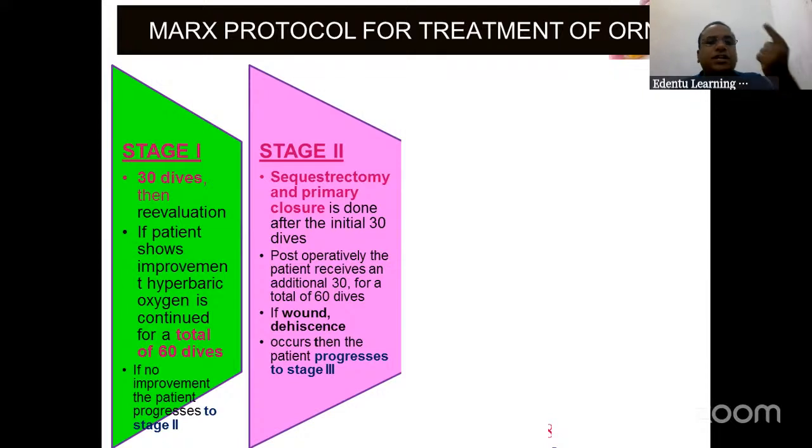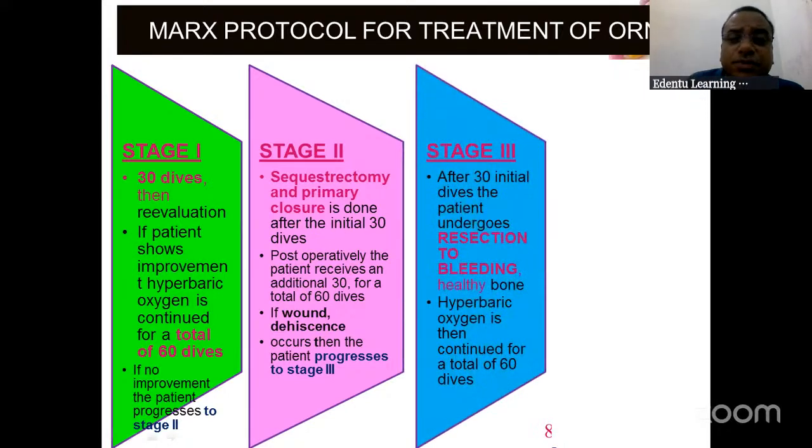You do this after the initial 30 dives. Send the patient home. After a few days, he comes back. Then you check. Healing is taking place. Very, very good. Okay, so you take your 30 more. Your stage 2 treatment is over. Your total treatment is over because it's healing. After sequestrectomy and primary closure, the patient went back, he took 30 dives before, he did all this procedure, he comes back, and it's not healing, the second condition. Okay, not healing, you take your remaining 30 dives more and come to stage 3. In every stage, 60 dives have to be made.